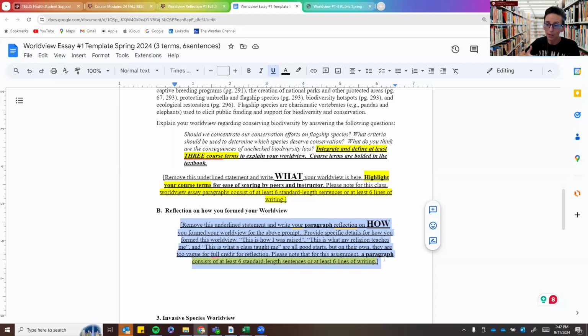It's not enough to say, I observed this in my hometown. My parents taught me this. This is what my religion teaches me. All of that is a great start, but you have to provide details.